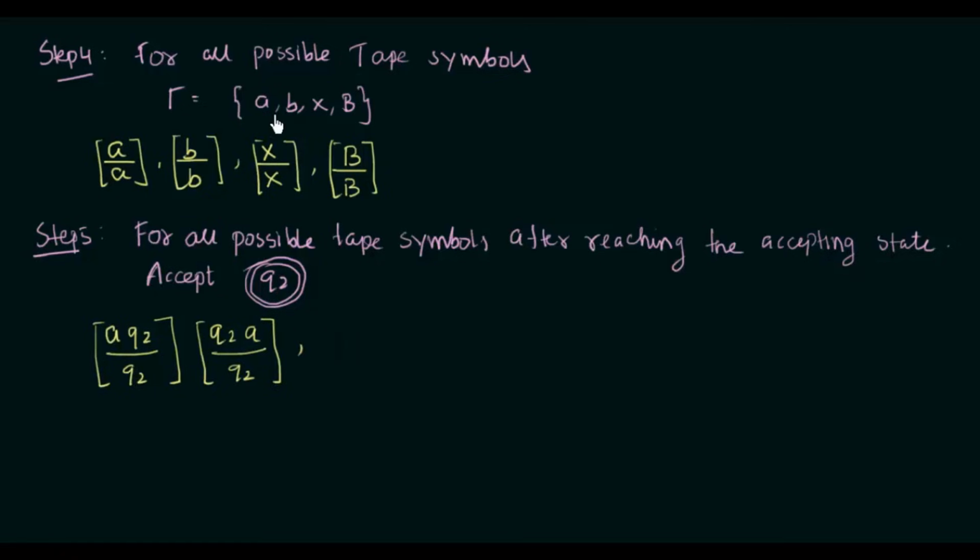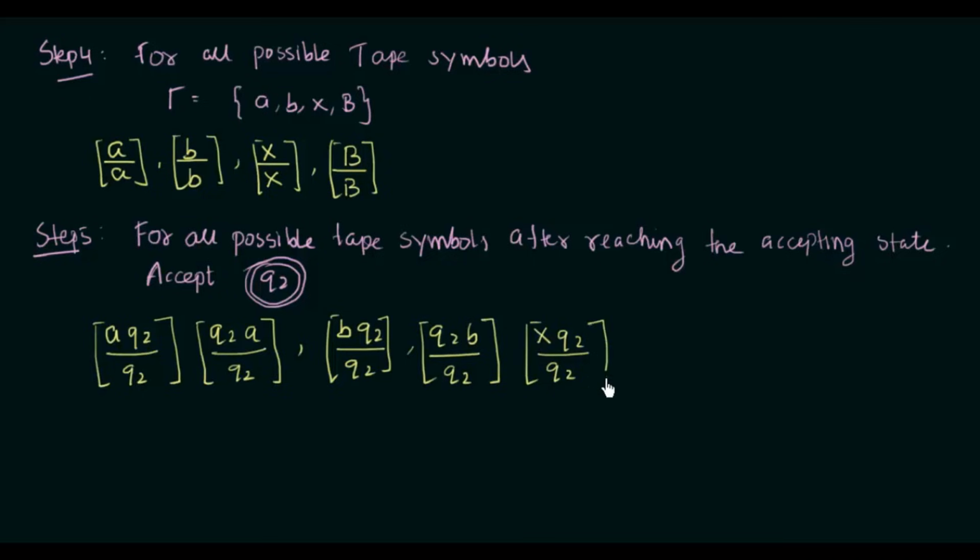Similarly, for the tape symbol B, you can have B Q2 by Q2, and then Q2 B by Q2. And then we have X. For X we can have X Q2 by Q2, and then Q2 X by Q2.